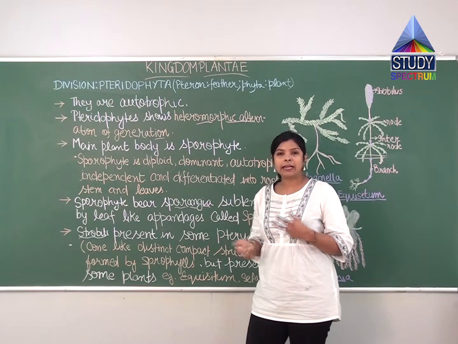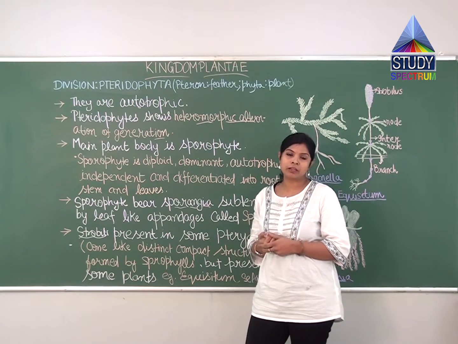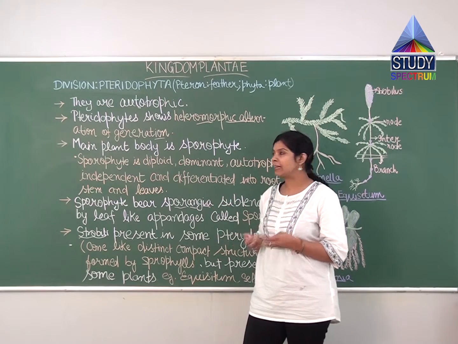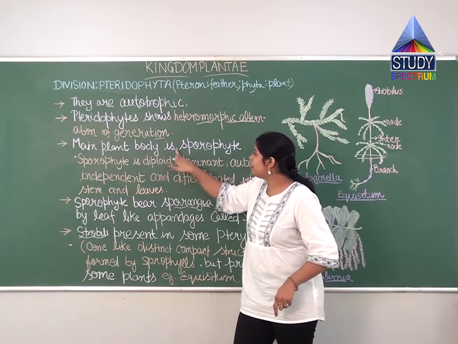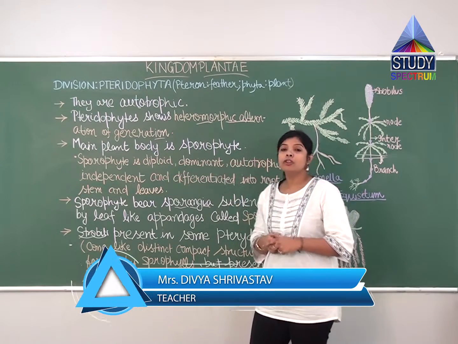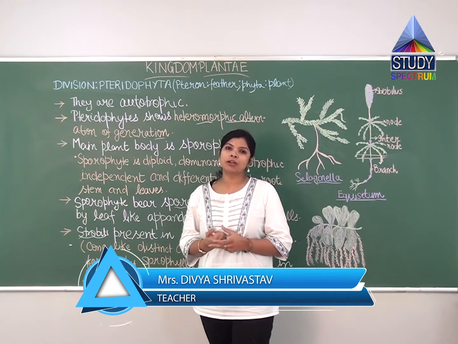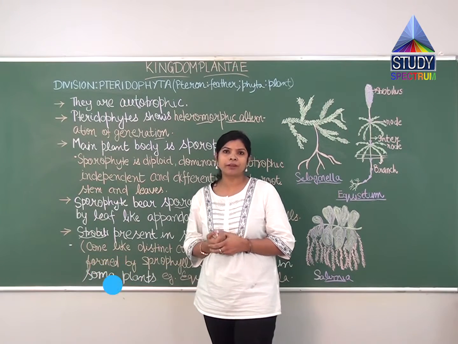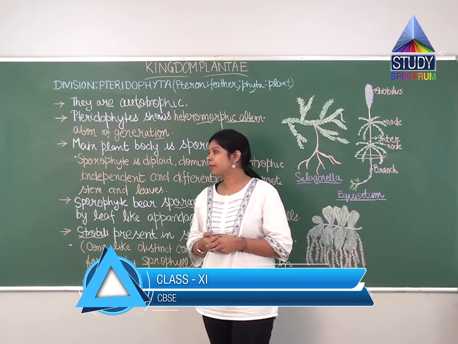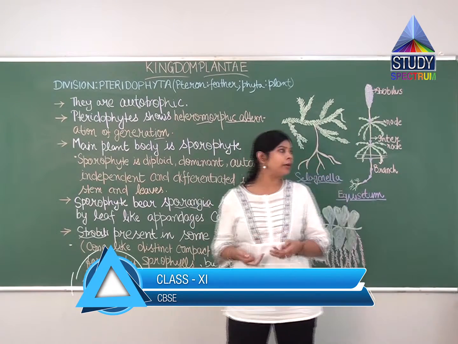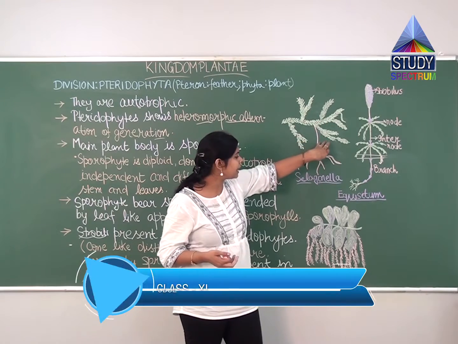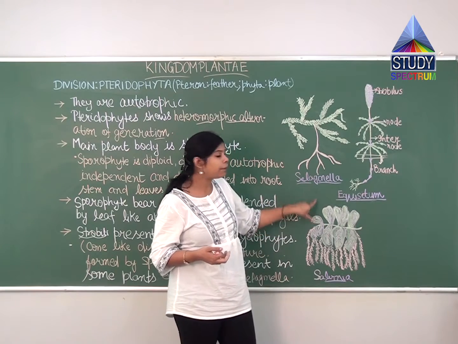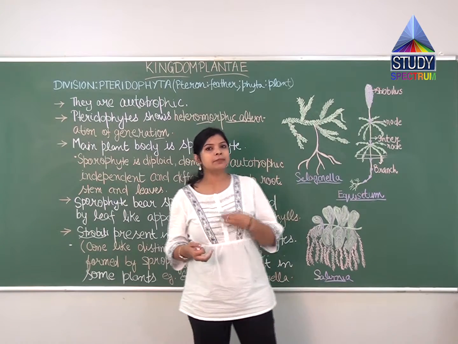If you recall, earlier we discussed bryophytes, where the plant body is also gametophyte and sporophyte. Here also it is of that kind only. Now here the main plant body is sporophyte. Students, if you recall in bryophytes, the main plant body was the gametophyte and it was the diploid phase. Sorry, it was the haploid phase. Now here, as you see in the examples of Selaginella, Equisetum and Salvinia, the main plant body will be the sporophyte.